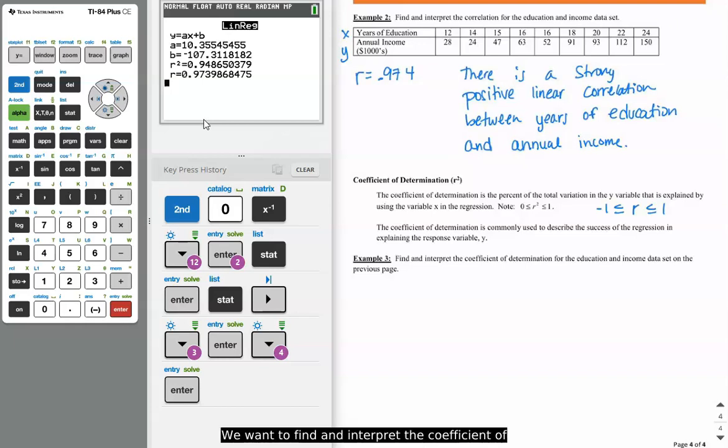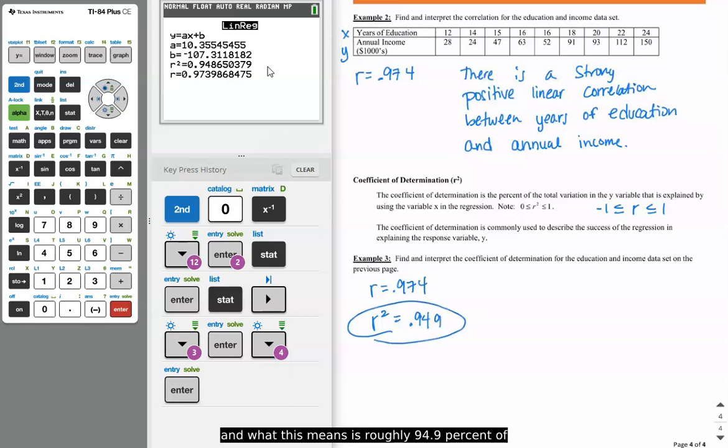So we want to find and interpret the coefficient of determination for the education and income data set on the previous page. It's actually on the same page, but we had r equal to 0.974. R squared is literally just, you're going to square it. If you square 0.974, now it is on the calculator, so you can write that down. But if you were just given r, if you just square what r is, you would end up with r squared. So here is my coefficient of determination.